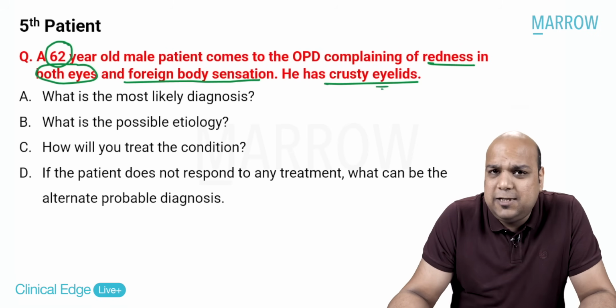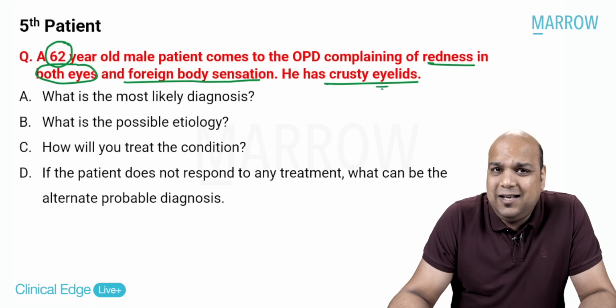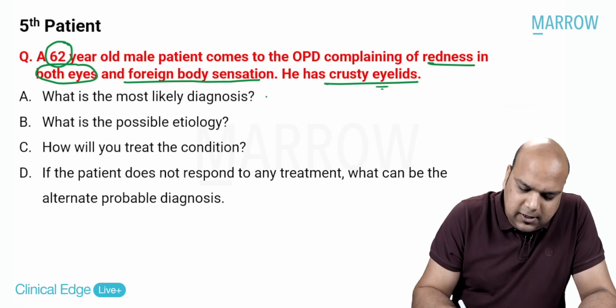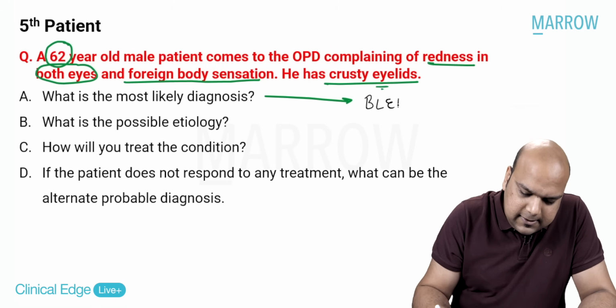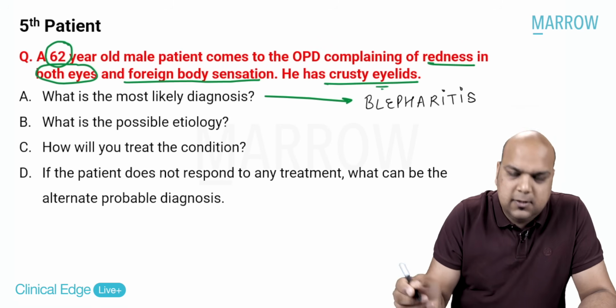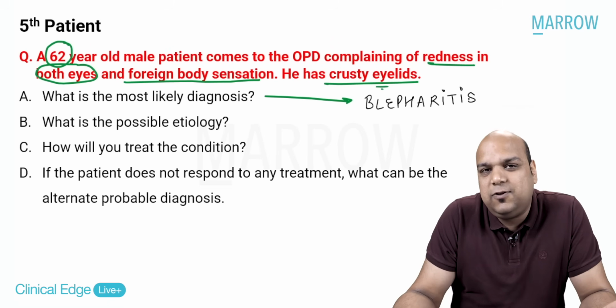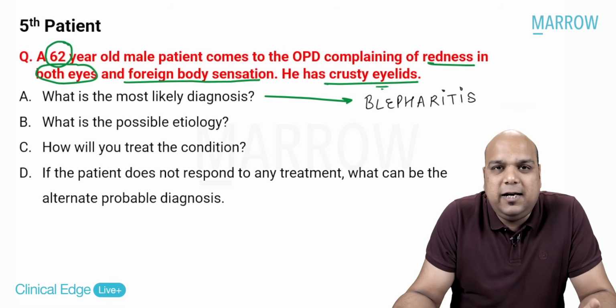As soon as we are talking about the eyelashes or the margin of the eyelid along with redness, only one differential diagnosis comes to mind. And what is that differential diagnosis, everybody? From the list, blepharitis. Yes. So that means it is essentially a case of blepharitis, very simply affecting the eyelids or eyelashes.